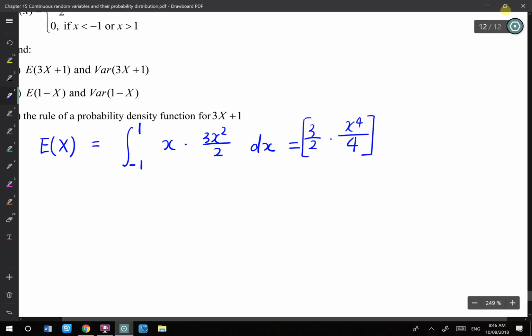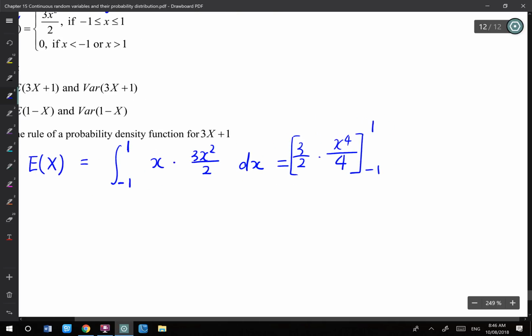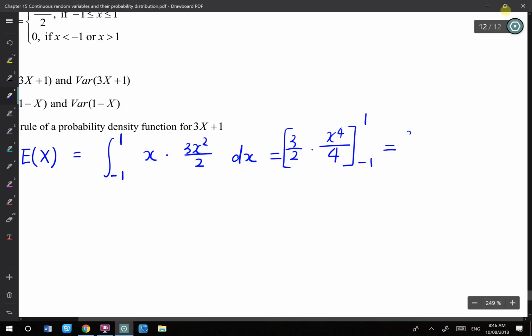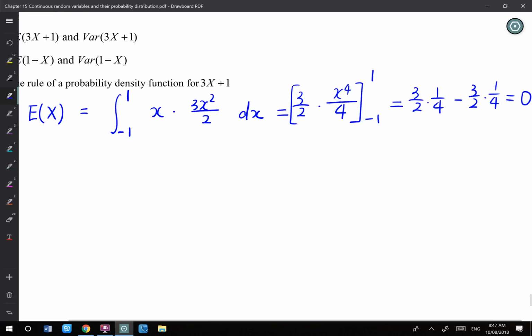That's the antiderivative evaluated from -1 to 1. If you sub 1 in, that's 3 over 2 times a quarter, minus 3 over 2 times a quarter. So the expected value is actually 0, because when you sub 1 and sub -1, you have the same value. It's a quartic. So the expected value is 0.